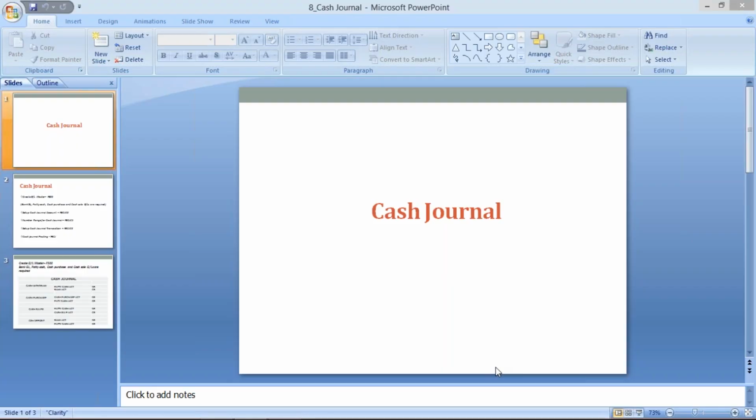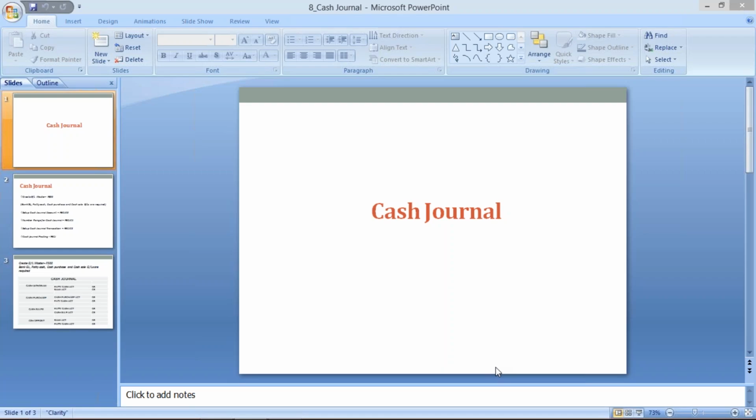Now the same petty cash register concept is still being followed by every organization and every ERP. In SAP also we follow the same, and the name got a slight change: instead of petty cash we say cash journal.